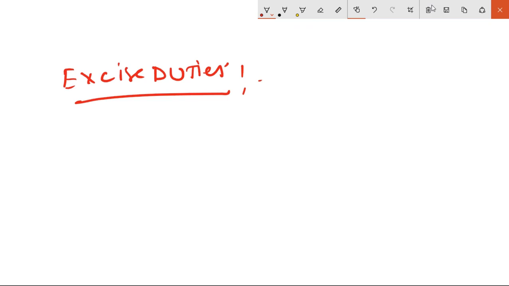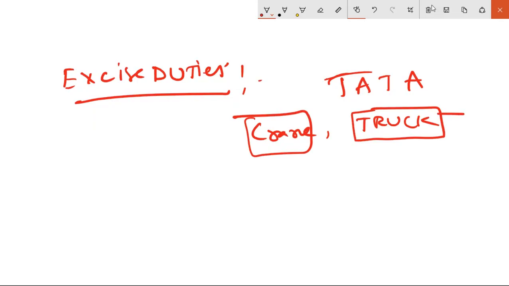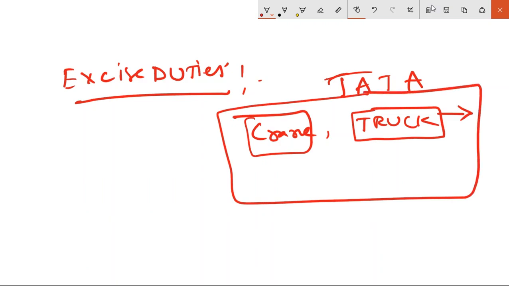Suppose we have Tata. Tata manufactures cars and sells them, but Tata has also manufactured a truck or a crane for internal use. This particular crane or truck, Tata doesn't sell to customers. It is for their internal purpose, to move the cars within the plant.